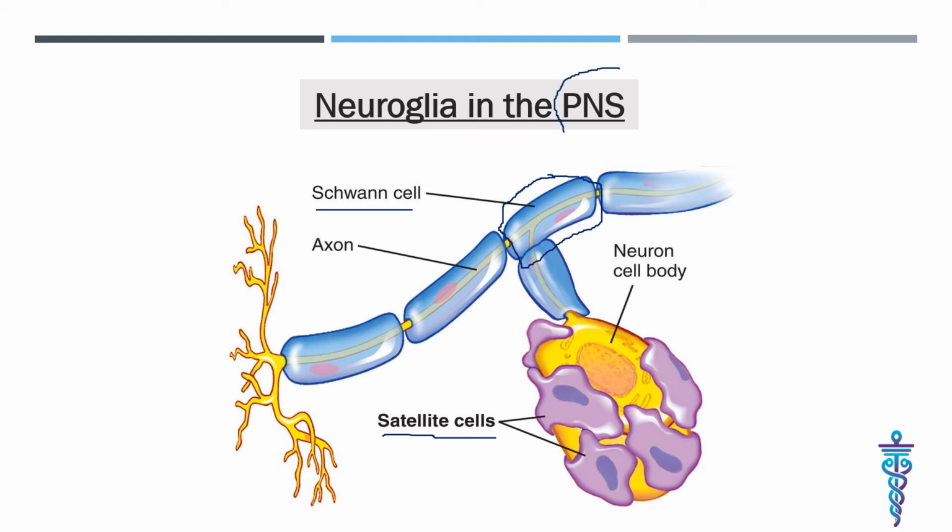Then here is the satellite cell. They are flat cells. Satellite cells surround the cell bodies of the neurons of the PNS and regulate the exchange of material between neuronal cell bodies and interstitial fluid.